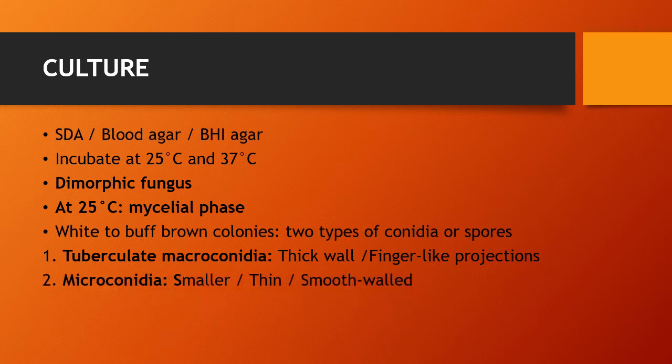Then another is microconidia, which are smaller, thin and smooth walled. At 37 degrees Celsius, they produce the yeast form, and they develop on special media like Kelly's media, where you can see creamy white colonies.